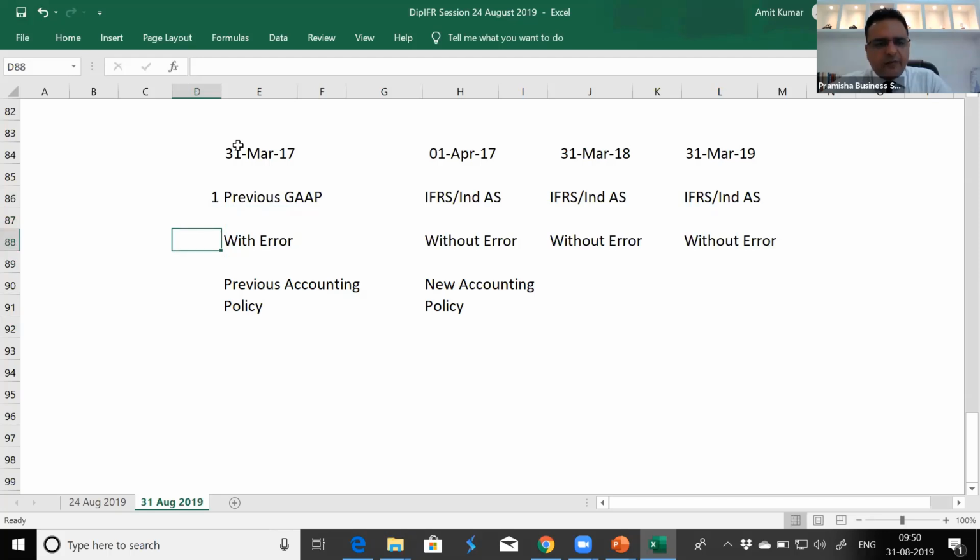When we're changing the GAAP, when we're correcting an error, when we're changing an accounting policy, these are the three balance sheets we need to publish. And this is the balance sheet which we pick as part of transition. So this becomes the date of transition. Date of transition is 1st April.